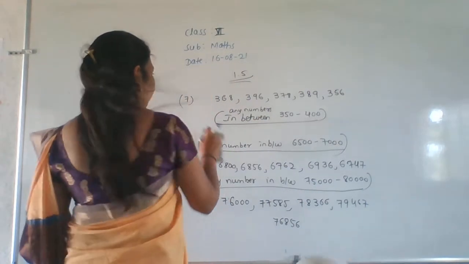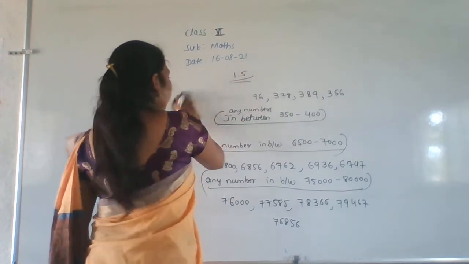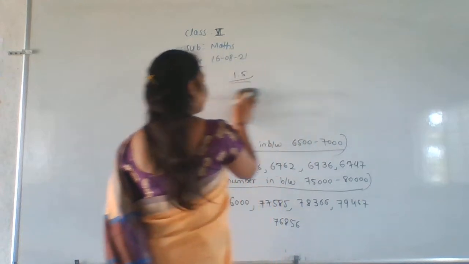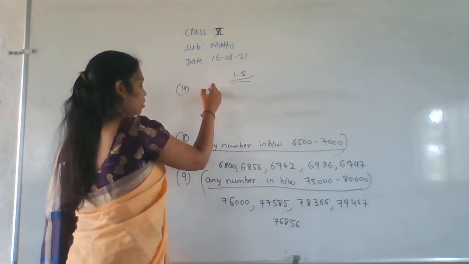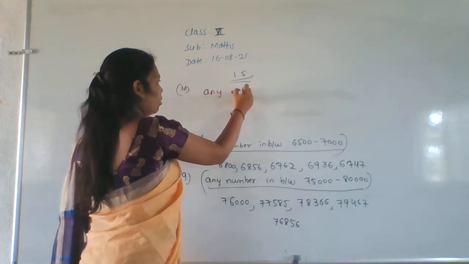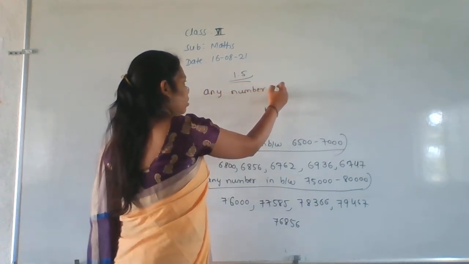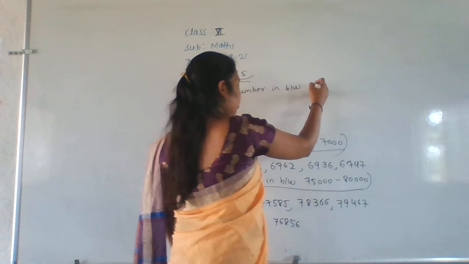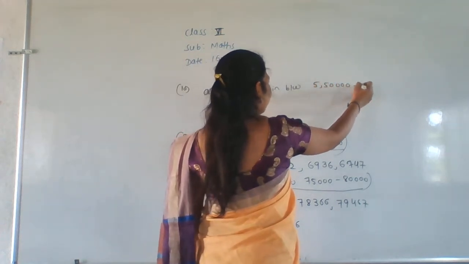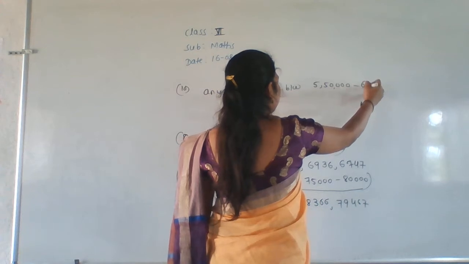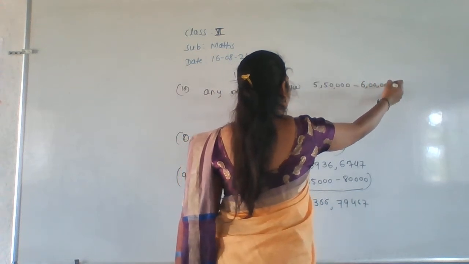Okay. So the 10th one. Any number in between 5,50,000 to 6 lakh. Okay.